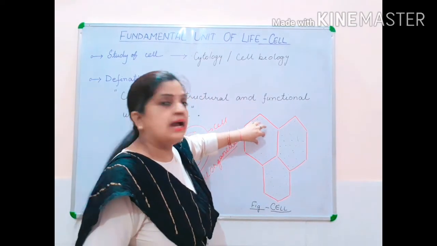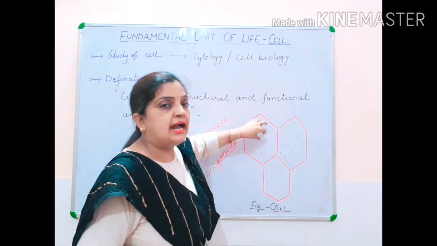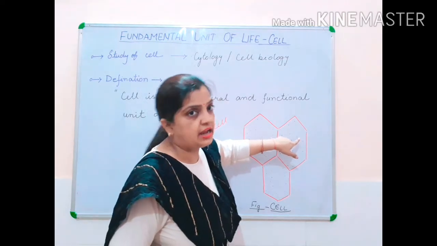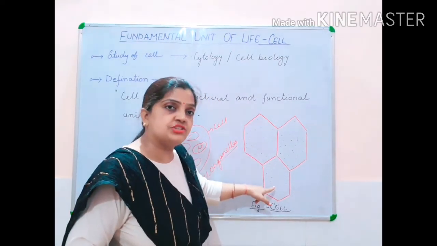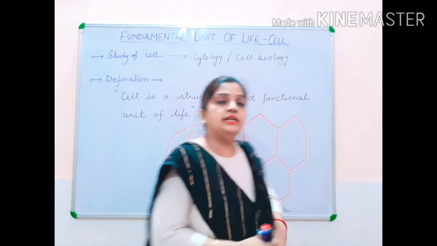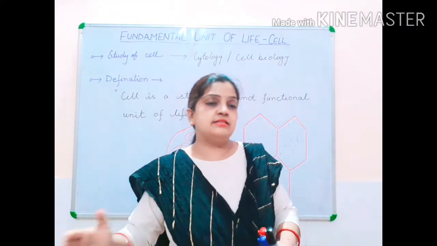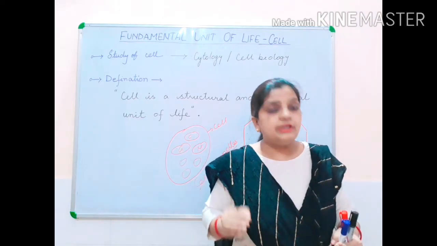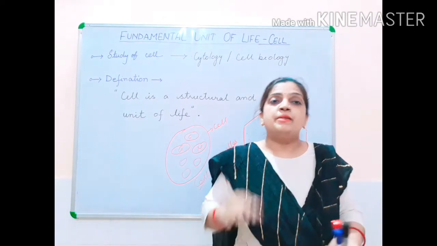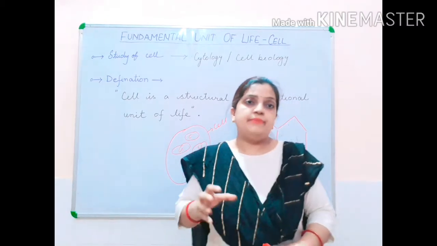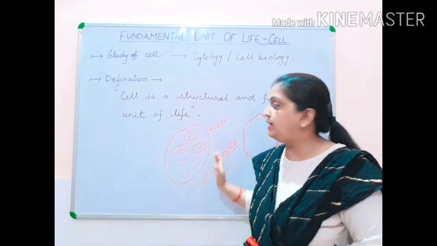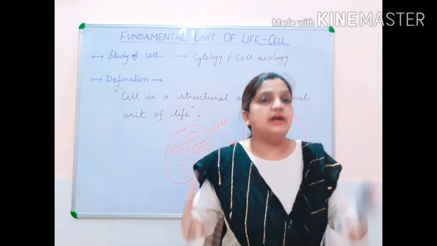Each has its own structure, and that structure is functioning also. Similarly, every living organism is made up of multiple cells, and it can also be made up of one cell. But the cell organelles present inside the cell allow the cell structure to function.